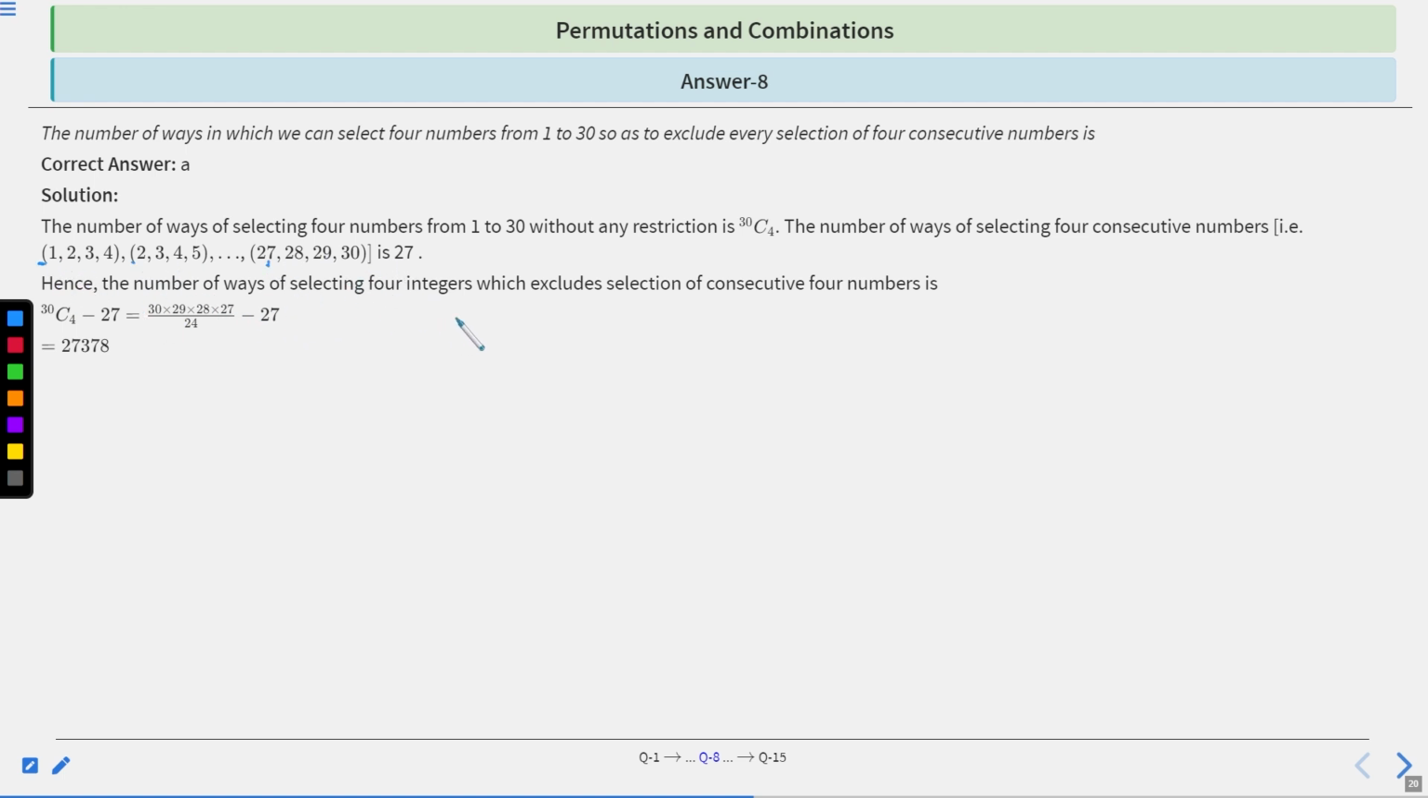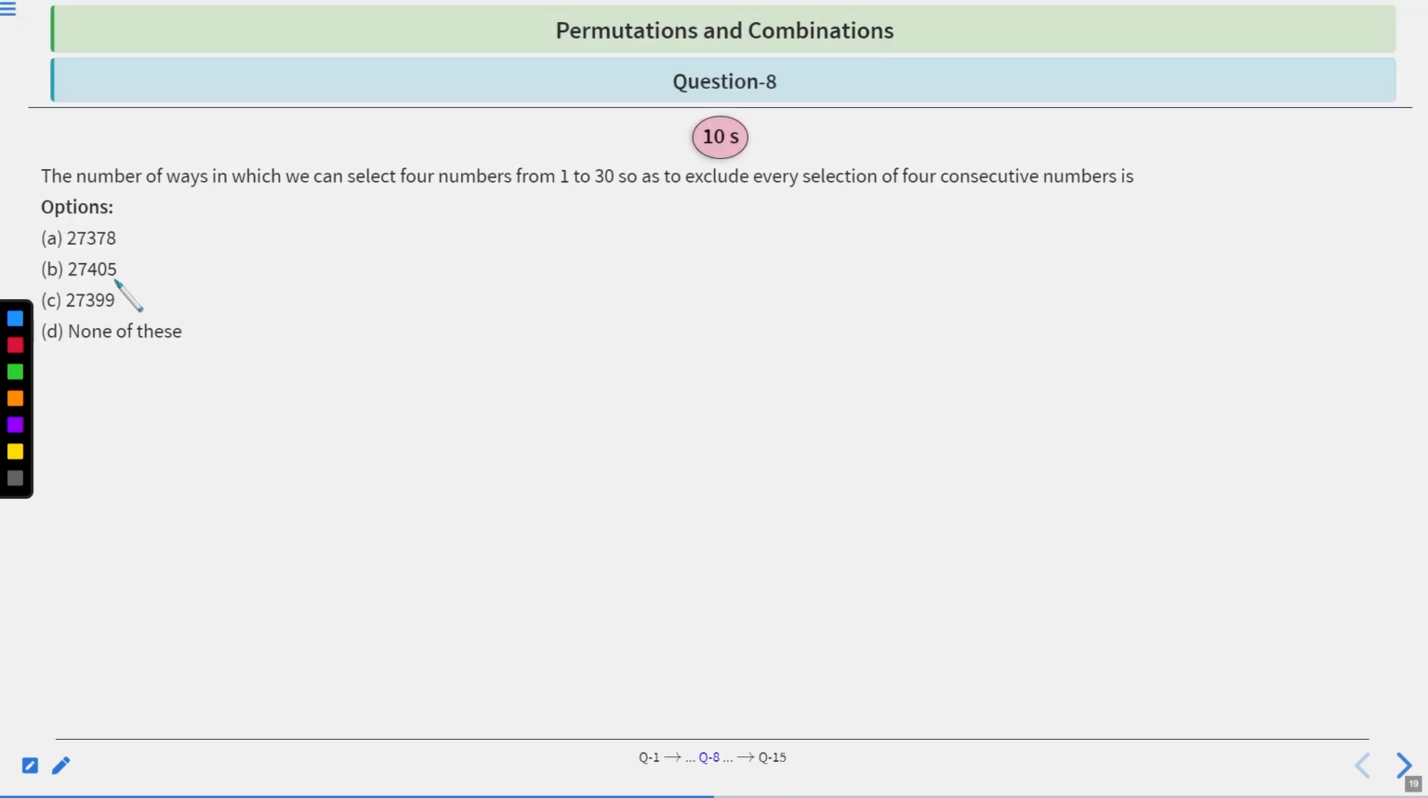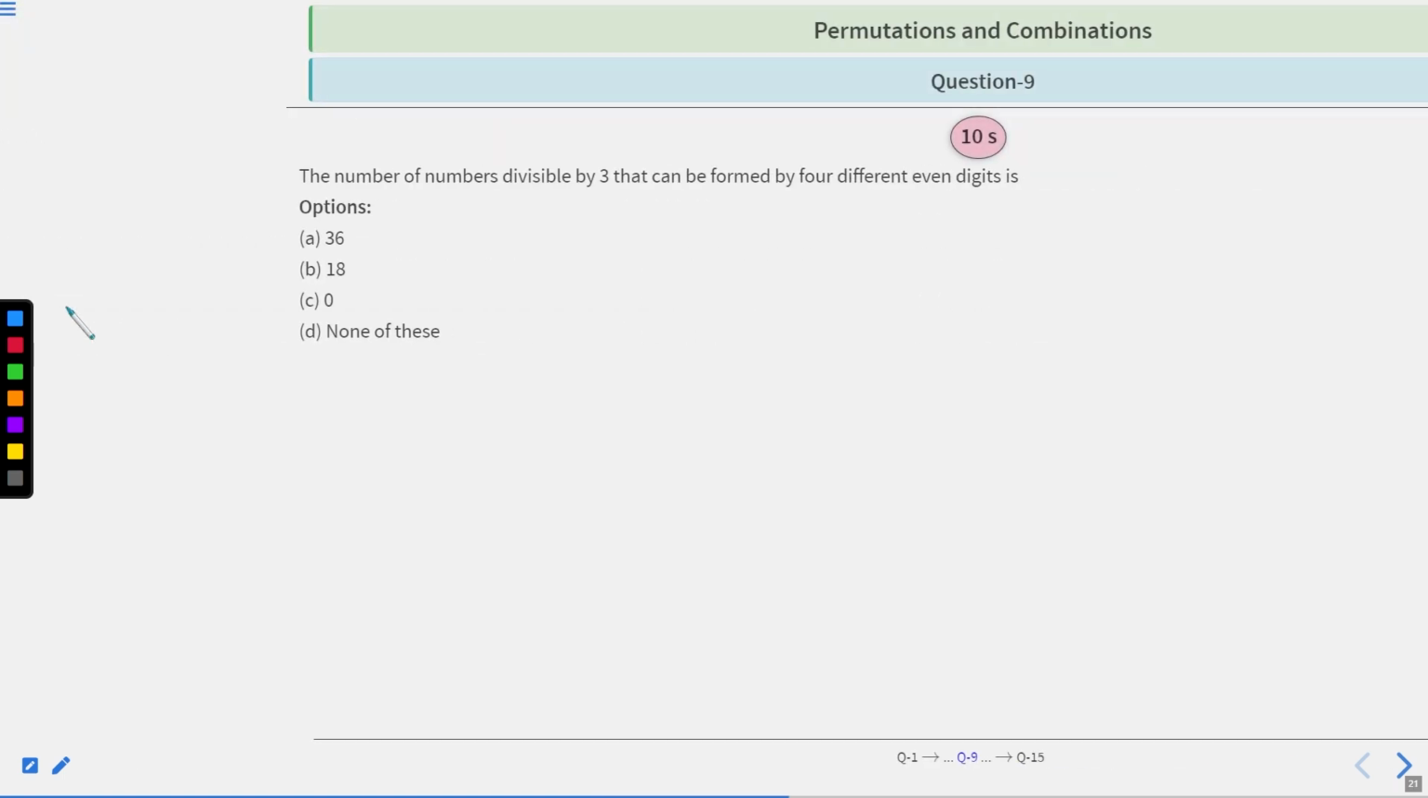Hence the number of ways of selecting 4 integers which excludes selection of 4 consecutive numbers is 30C4 minus 27. So after solving this, you will get the answer as 27,378, right? So I think option A is the right choice. Okay, now let's continue.